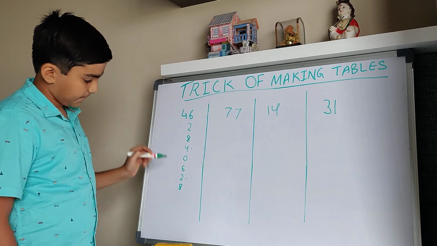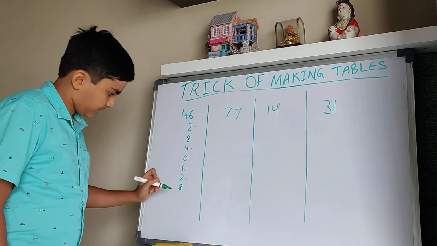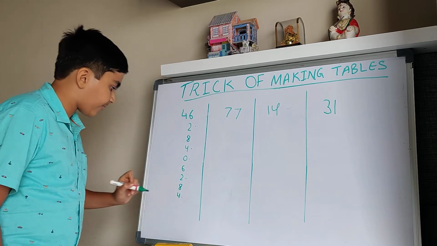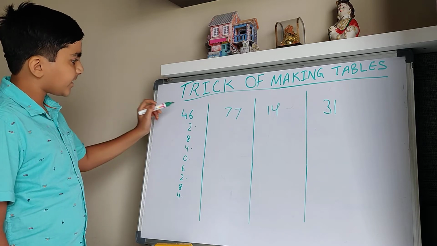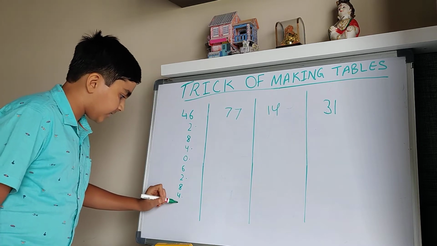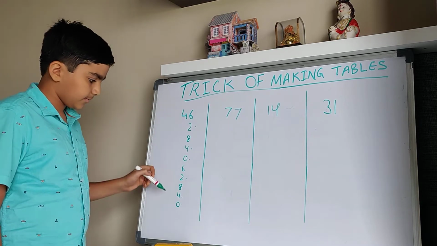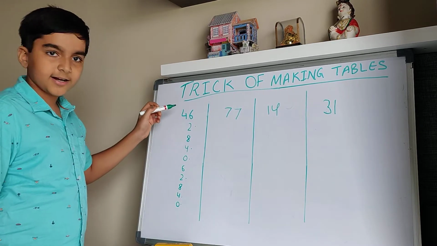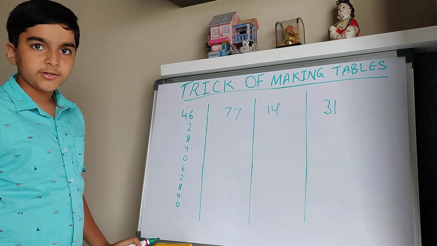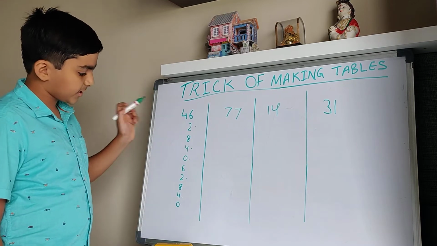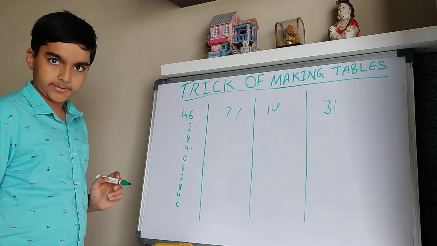Then 6 plus 8 will be 14. 4 here, 1 carry forward. And then 6 plus 4, it is 10. 1 carry forward. So there are 10 multiples. Means there are 10 numbers there. So the table till 46 into 10 will be till here.